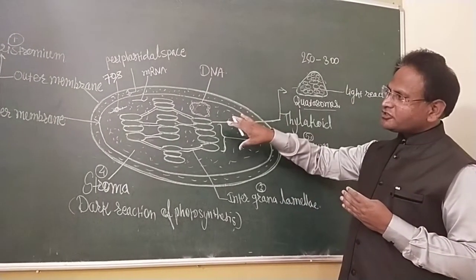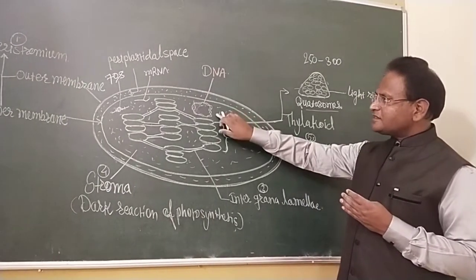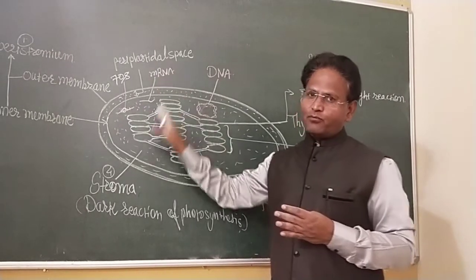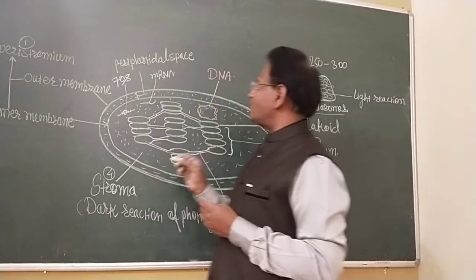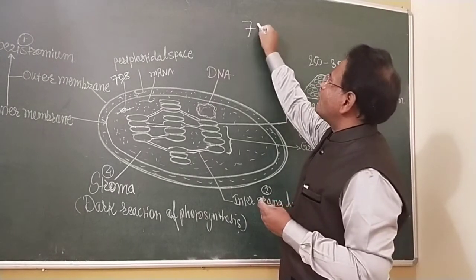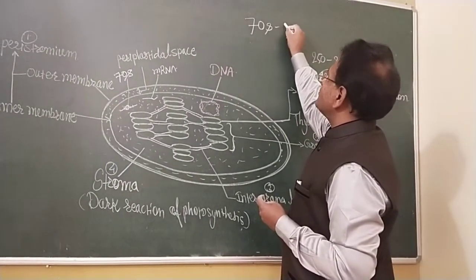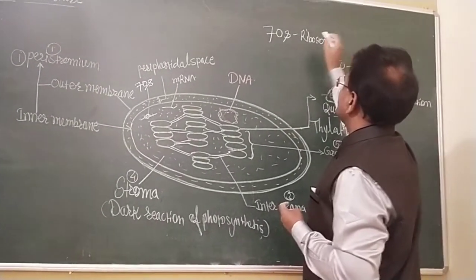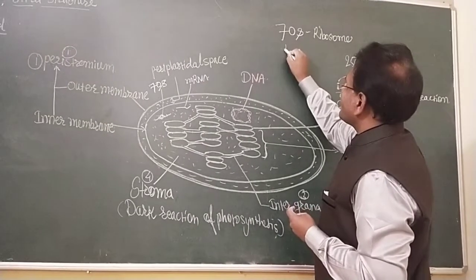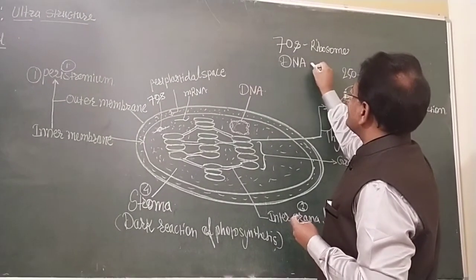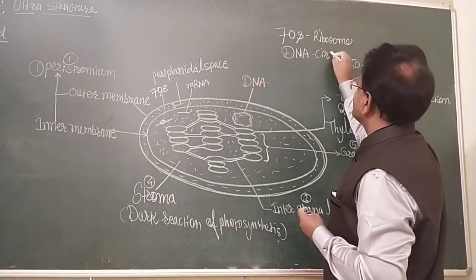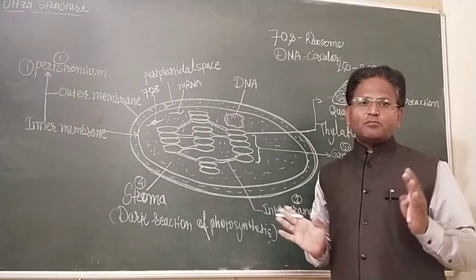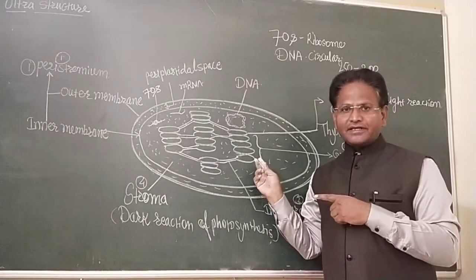The special characteristics of the chloroplast are the presence of circular DNA and the presence of 70S ribosome. Circular DNA is the most important characteristic of a prokaryotic cell.